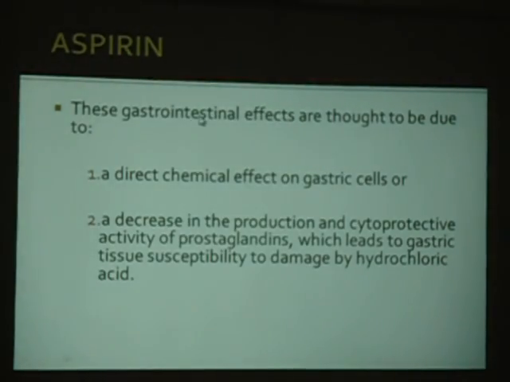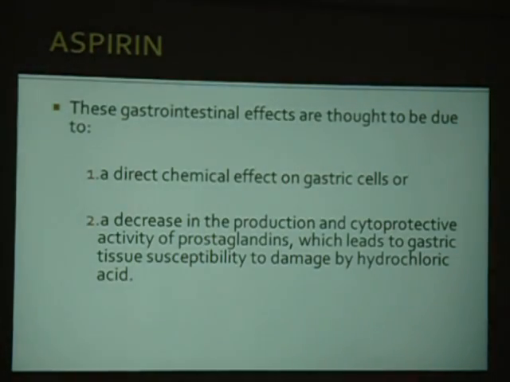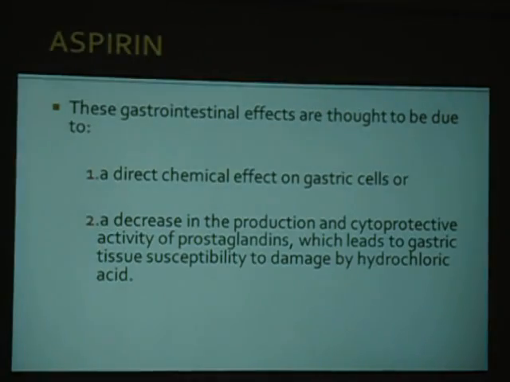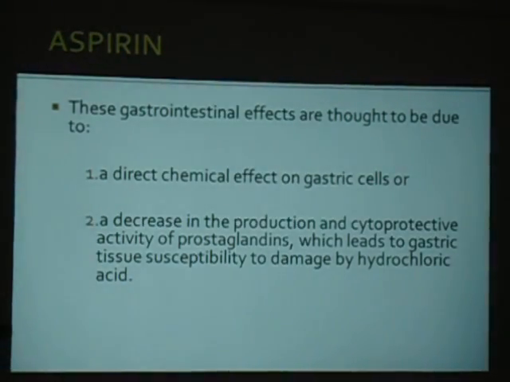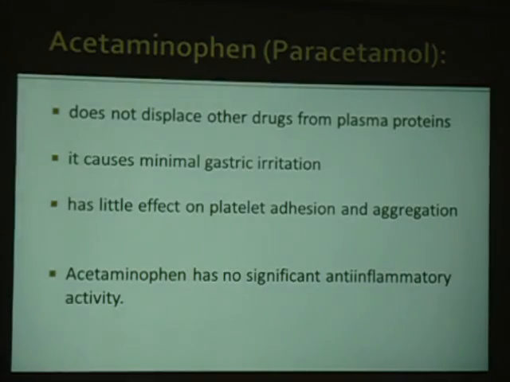So how does this gastrointestinal side effect occur? This gastrointestinal side effect of aspirin is mainly due to the inhibition of prostaglandins, which are involved in GI mucosal protection, that is prostaglandin I2. Okay, so there is a direct clinical effect on gastric cells and the cytoprotective effect of these prostaglandins is inhibited. And once this prostaglandin lining or protective cover is removed, the HCl or gastric acid which is produced will directly act on the mucosa and the mucosa will be damaged.